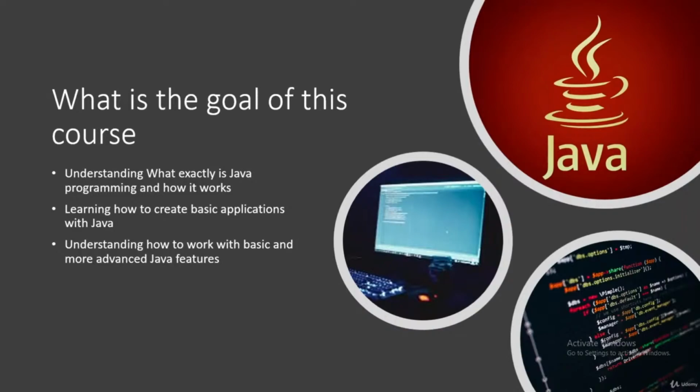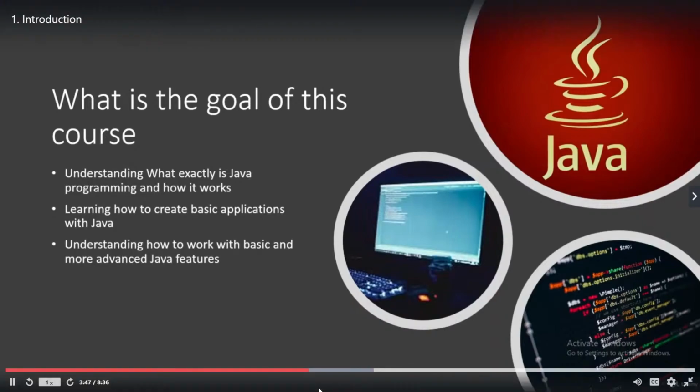Finally, the goal of this course will be understanding how to work with basic and more advanced Java features. We're going to work with different Java features and libraries, and basically we're going to use them to perform different tasks. You'll see we're going to have a lot of really interesting and interactive tasks in this course, in order to help you really learn about this programming language. For those of you who don't necessarily have experience in programming, don't worry. I'm really starting out from the basics. It's really a beginner's course, and my goal here is to teach you everything step by step in order for you guys to really become better programmers.